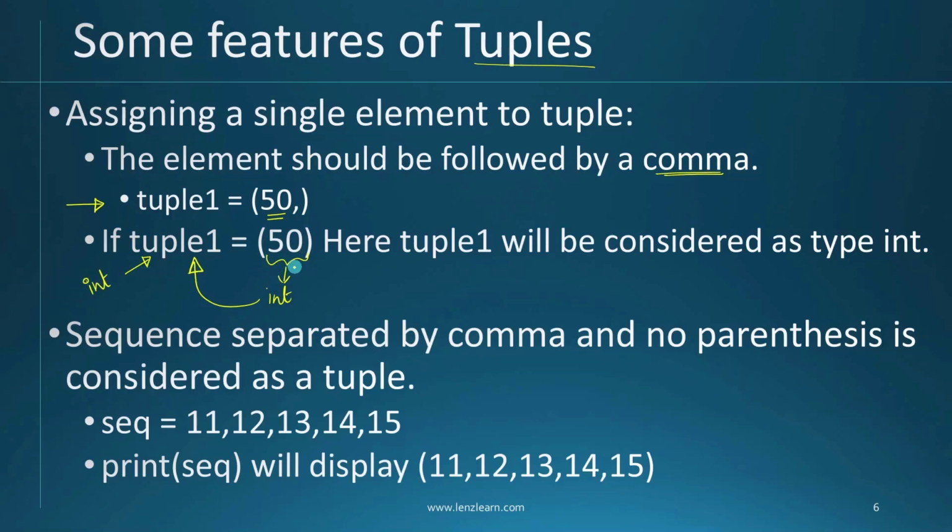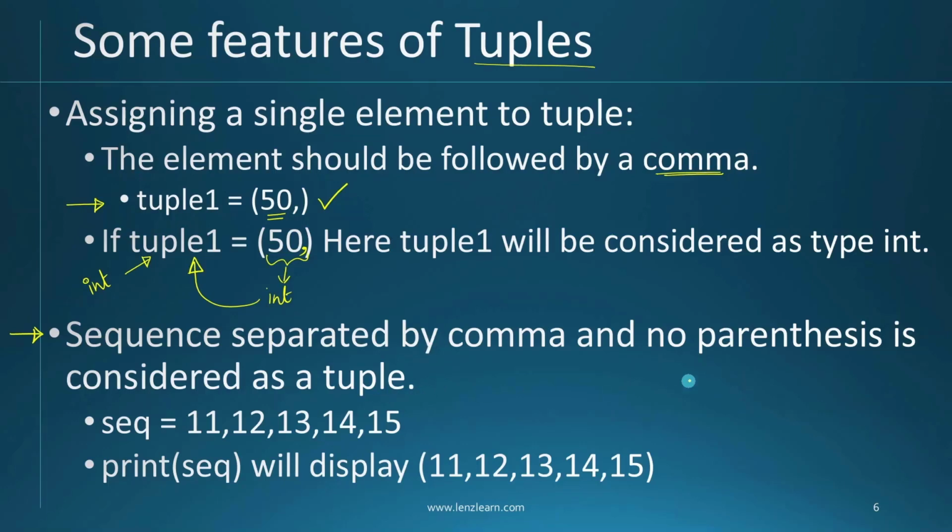So if you want to make it a tuple, simply put a comma after this so that the interpreter understands this is a single element tuple, and now tuple 1 will be created with data type tuple. Okay, so this is the right way to input a single value into a tuple. Now in the next feature, if you create a sequence separated by comma and you forget to give any parenthesis or brackets at all, in that case, that sequence will be taken as a tuple by default.